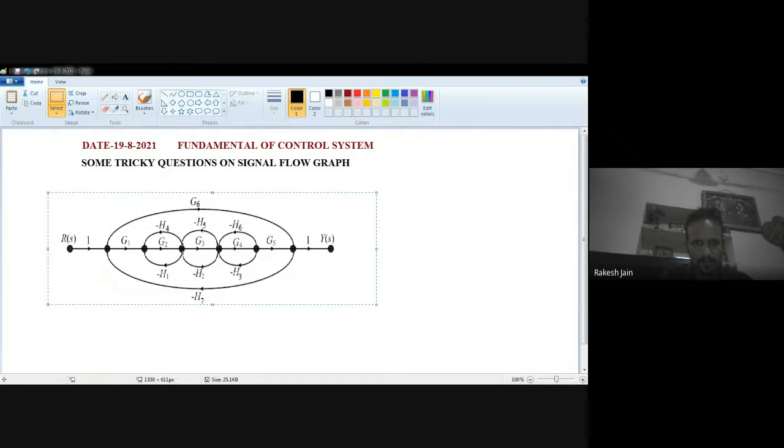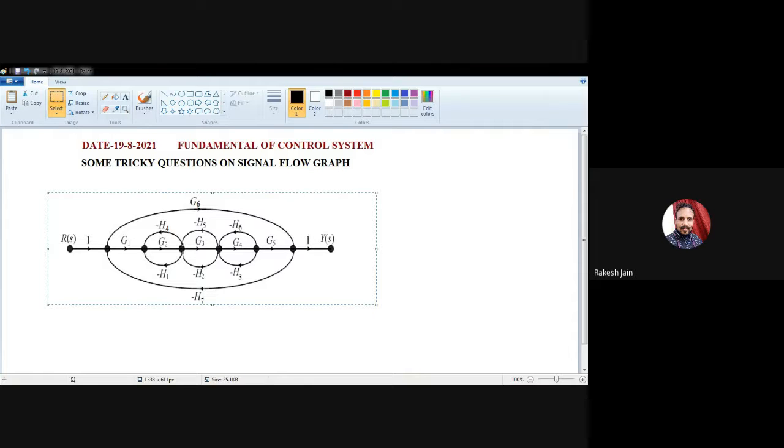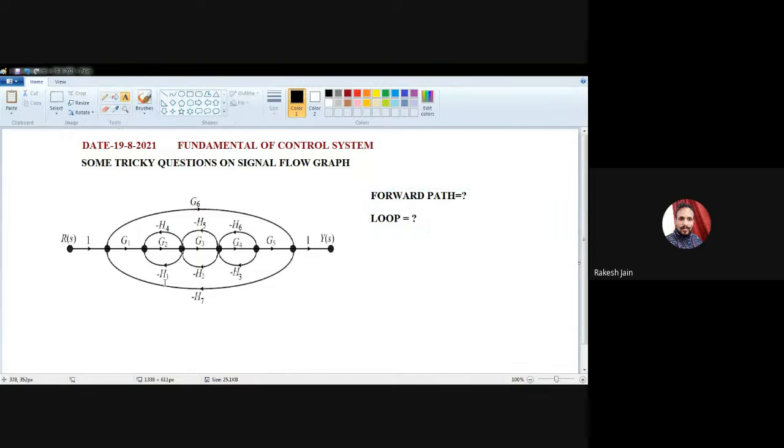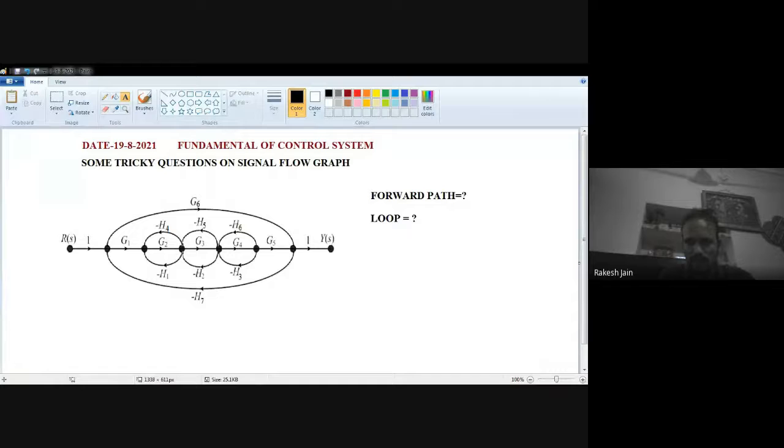In this question, we have to find out how many forward paths are there and how many feedback loops are there. Okay, the same kind of questions. How many forward paths and how many loops. Now, see very carefully about this question: how many forward paths are present and how many loops are present.